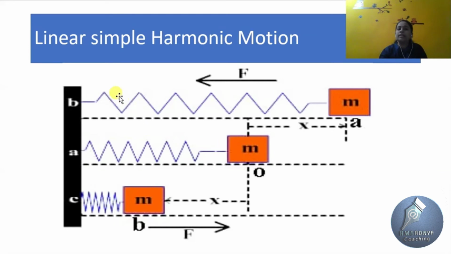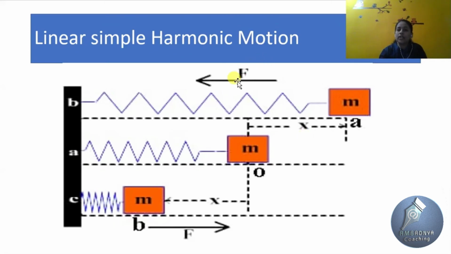Suppose we stretch the spring towards the right, then the spring gets stretched towards the right by a distance x. The displacement is equal to x. Now we stretch the spring towards the right, but the force due to the elastic properties of the spring is towards the left.